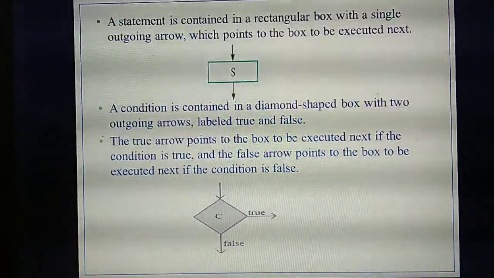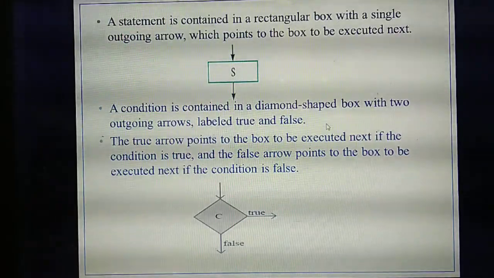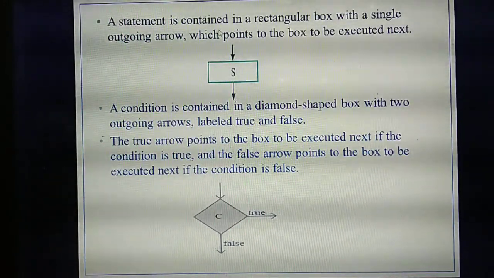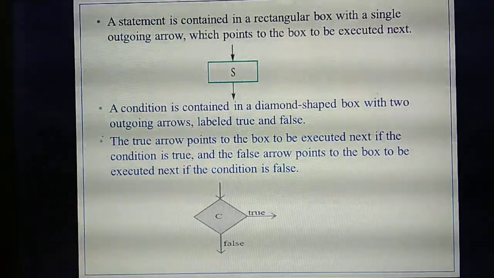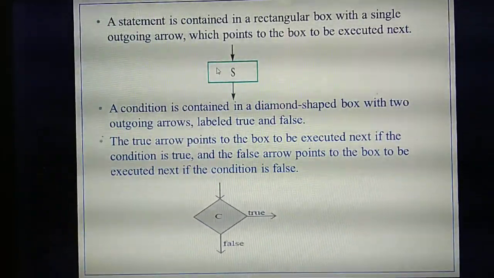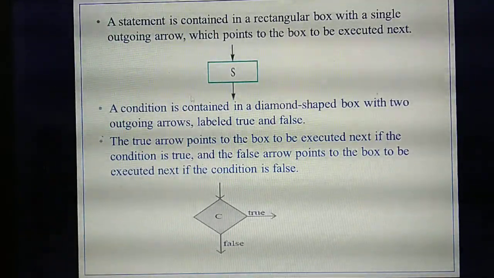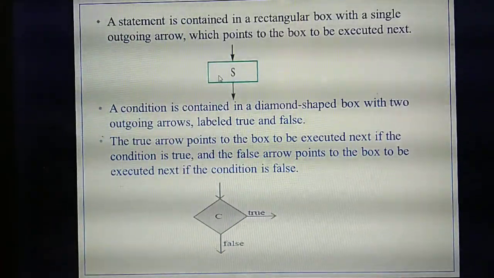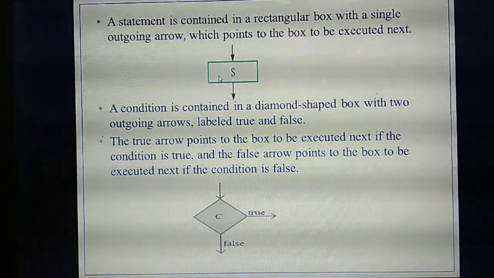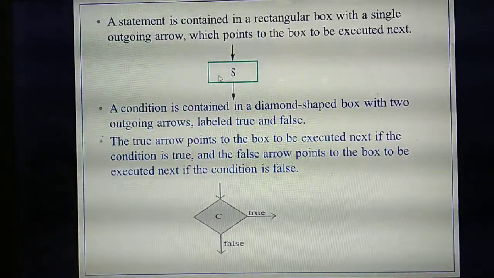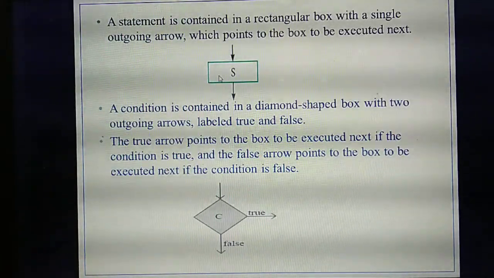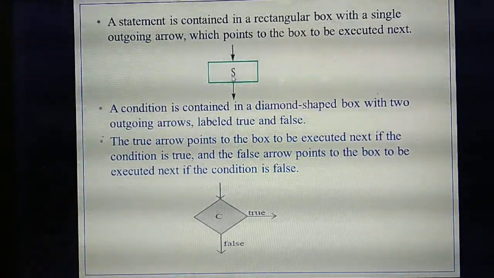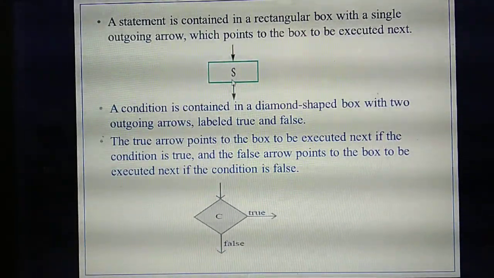Listen. The same things you have studied are given here in picture format. Already you have studied the rectangular box. See, this is a rectangular box. This rectangular box will contain any one statement. For a simple example, they have denoted the statement with the letter "Yes".